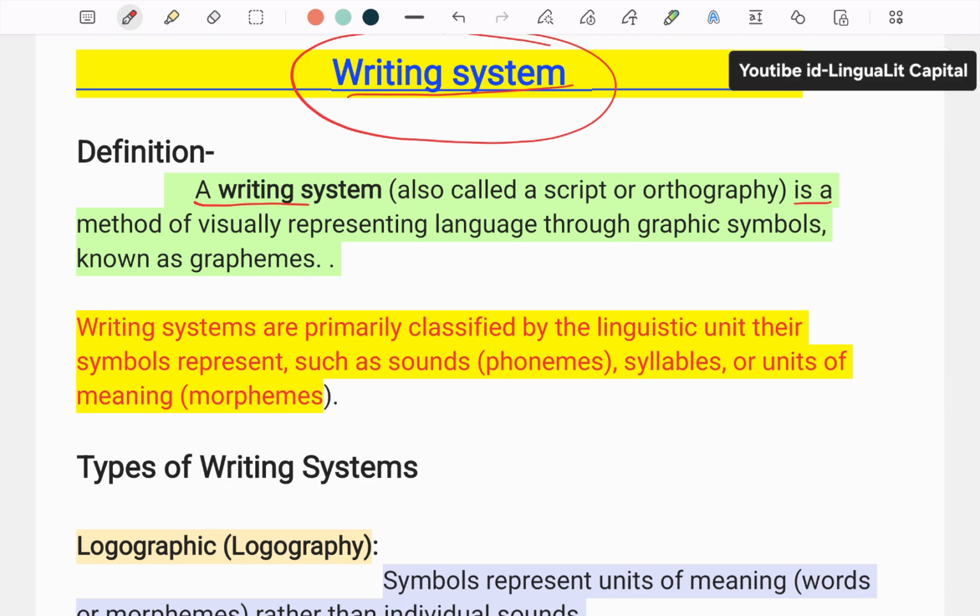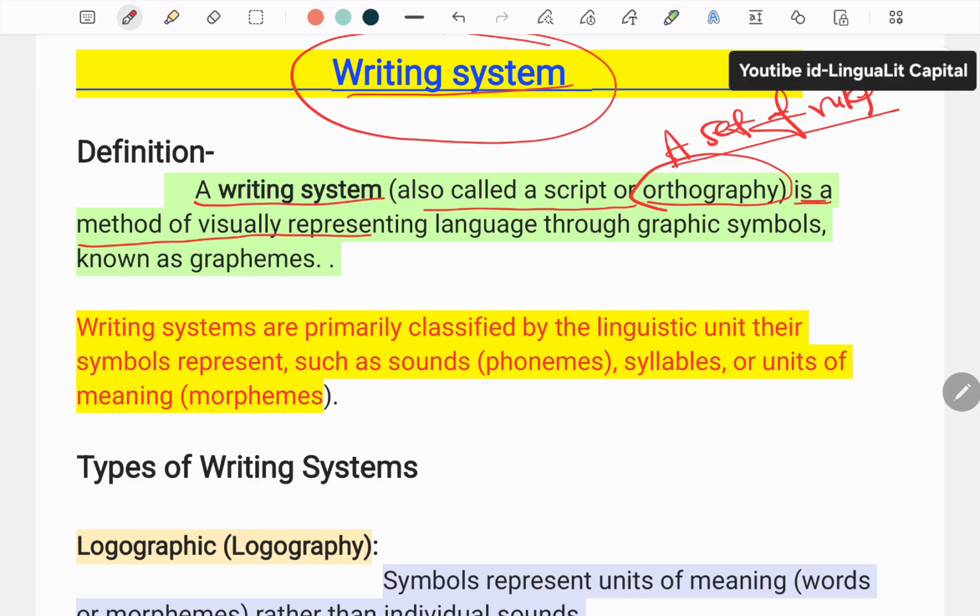A writing system is also called a script or orthography. Orthography means a set of rules. It is a method of visually representing language through graphic symbols known as graphemes.